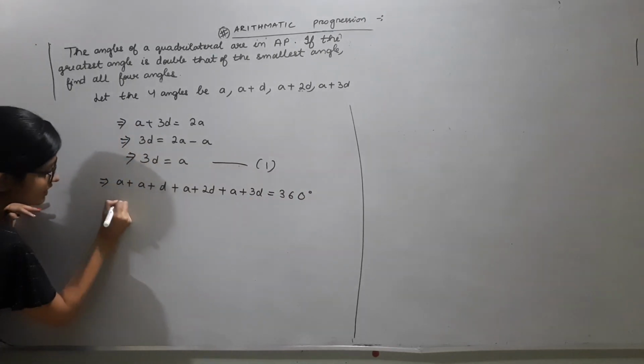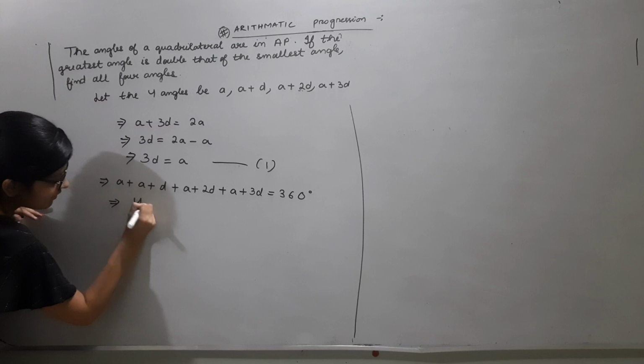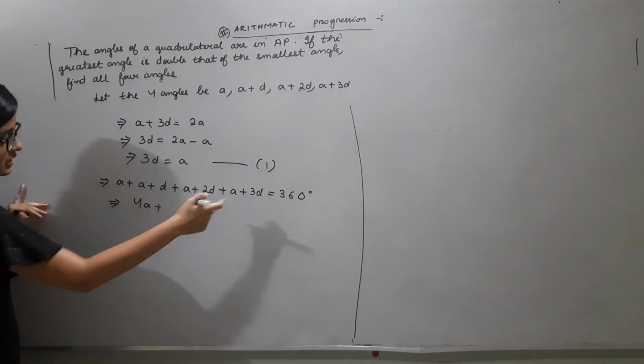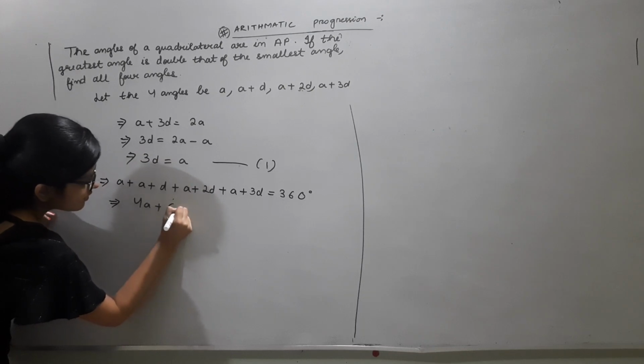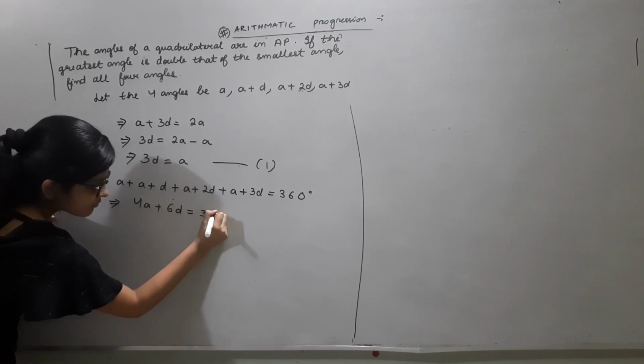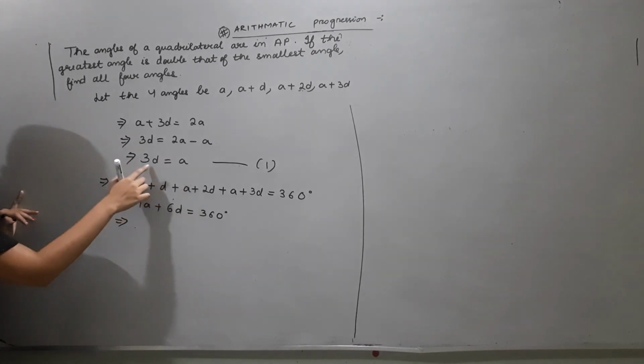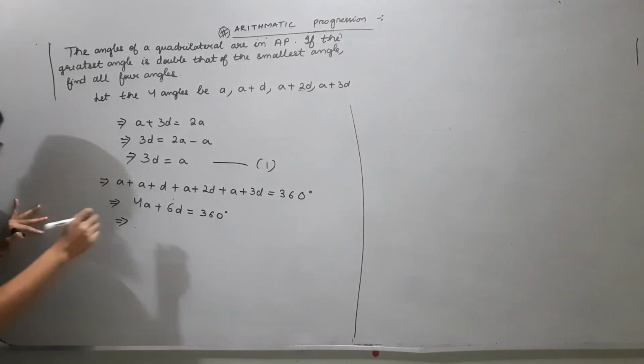So adding, we get 4A plus D plus 2D plus 3D, that is 6D, equal to 360. In place of A, we can substitute 3D.